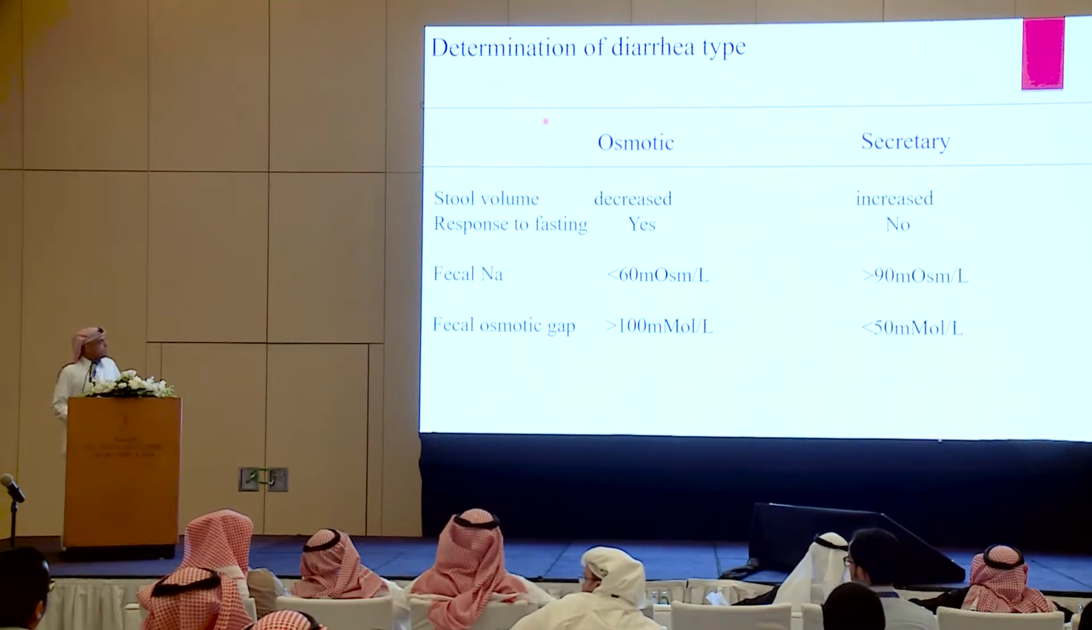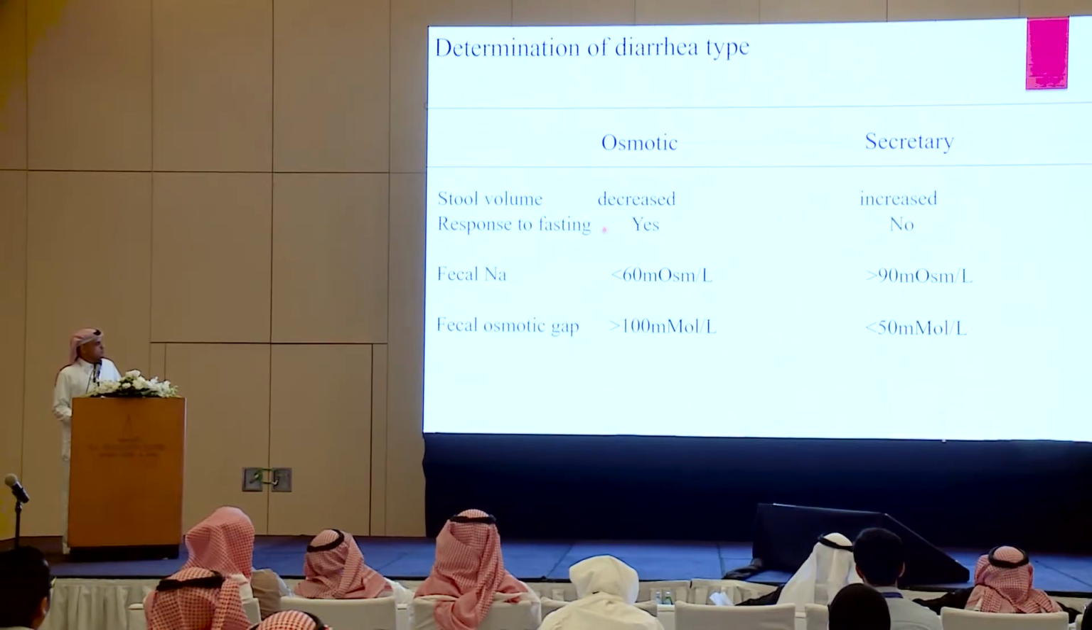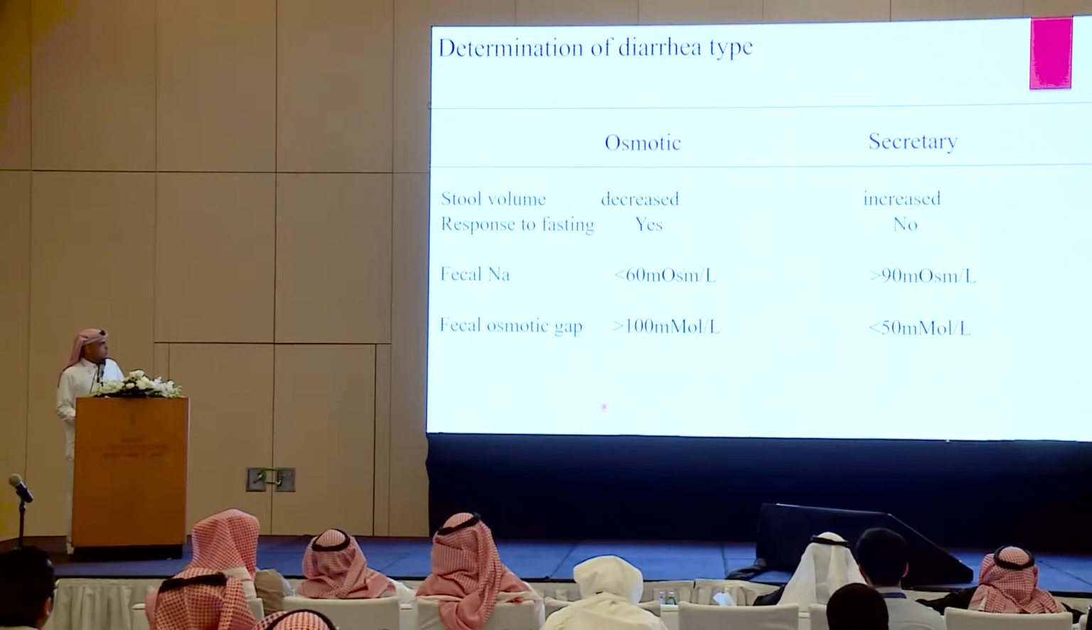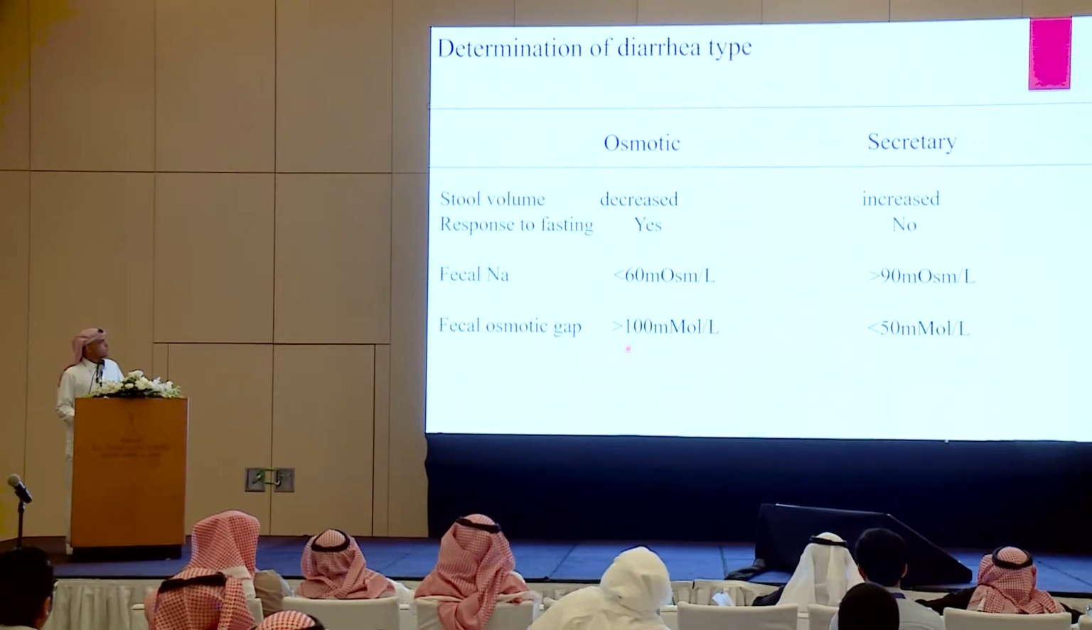Determination of the diarrhea type. We have 2 main types, osmotic and secretory. Osmotic is characterized by decreased stool volume. It responds to fasting, with low sodium concentration in the stool as compared to secretory diarrhea, and the fecal osmotic gap is usually high, more than 100 millimole per liter.